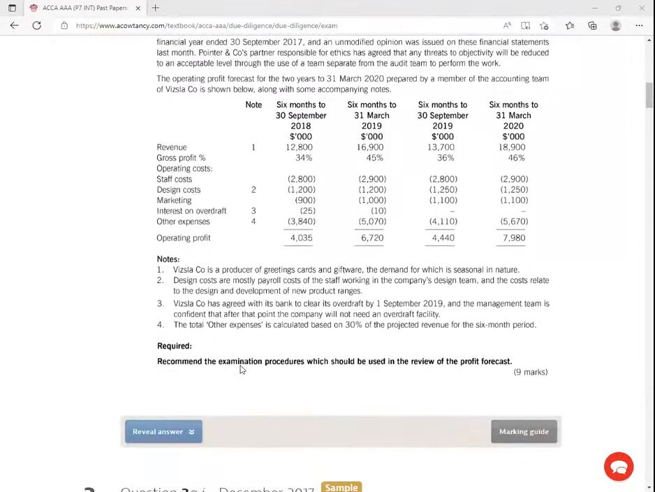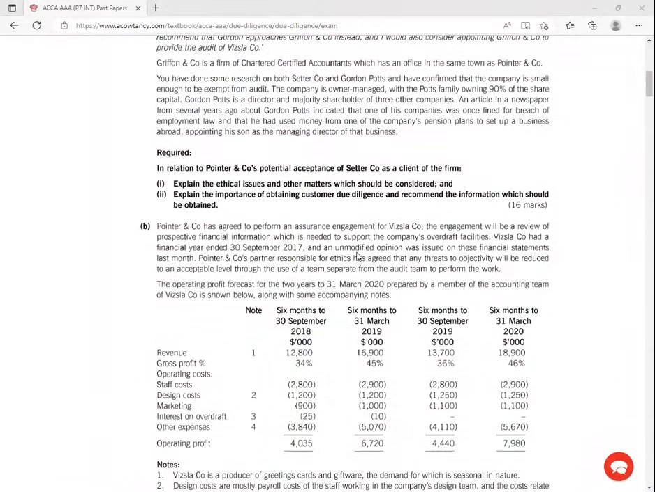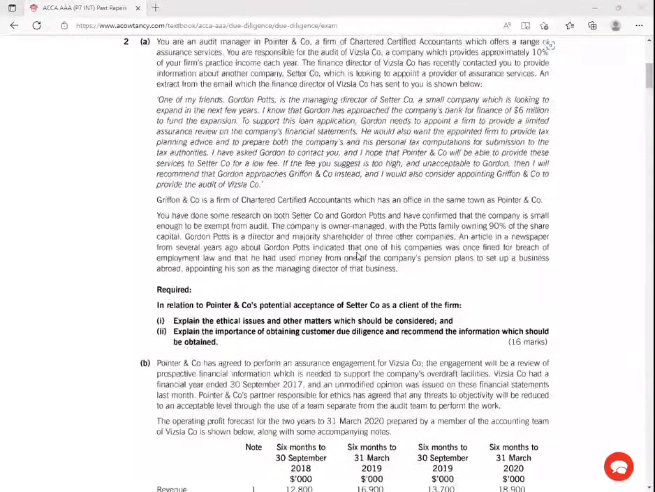So required, recommend examination procedures which should be used in the review of the profit forecast, the profit which is being forecast here really. What procedures in this case should I have? These are 9 marks basically for free, without doing anything, right? So we start with the first one.